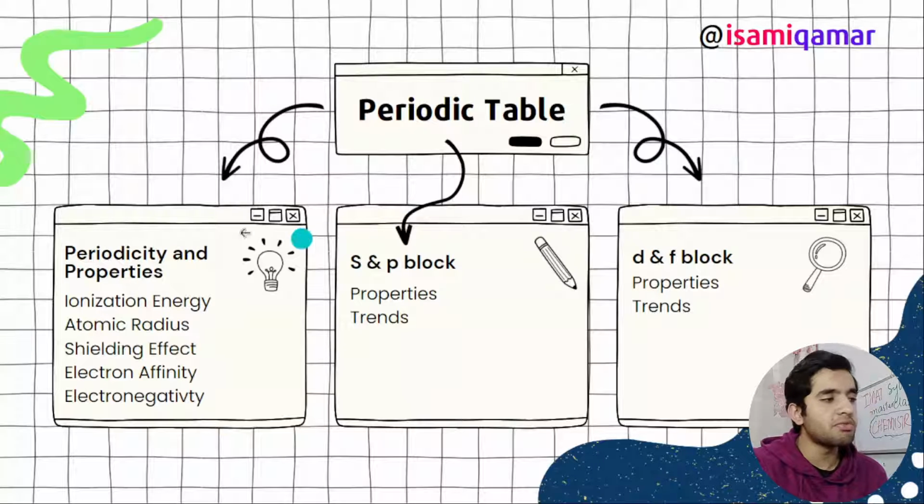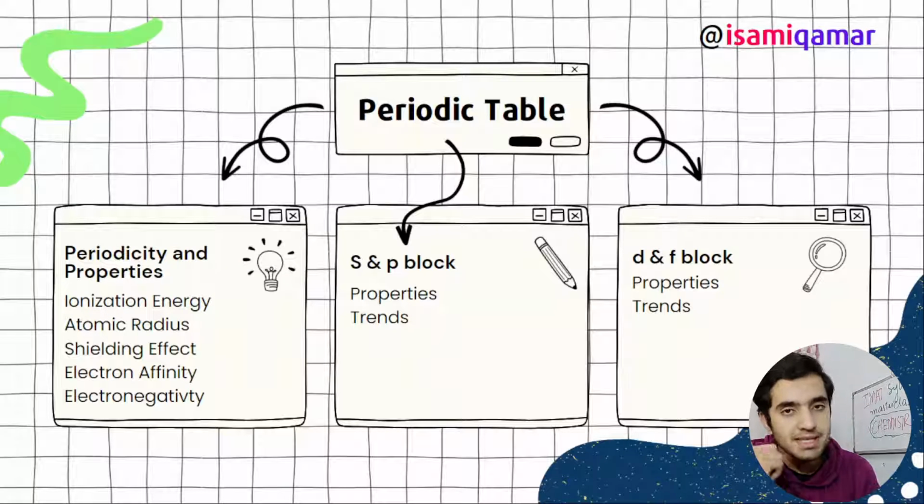First of all, periodicity and properties. We need to know periodicity and properties. What are the properties that you need to study? First of all, ionization energy. What is ionization energy? You need to know that. Ionization energy is the energy that is required to remove an electron from the valence shell of a gaseous atom.